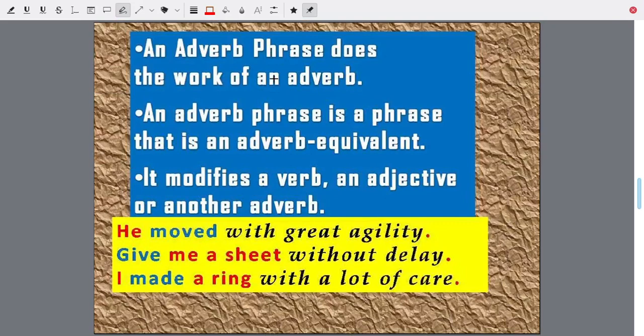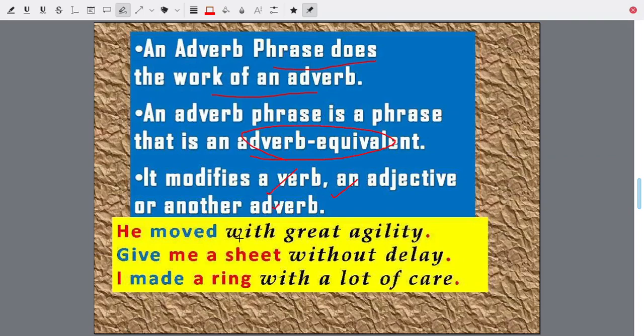Next, an adverb phrase does the work of an adverb. An adverb phrase is a phrase that is an adverb equivalent. It is equivalent to an adverb. It modifies a verb or an adjective or another adverb.